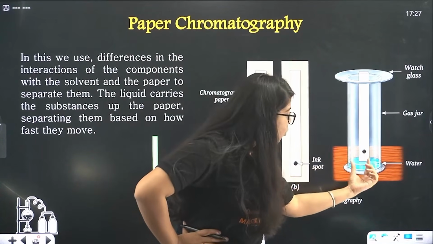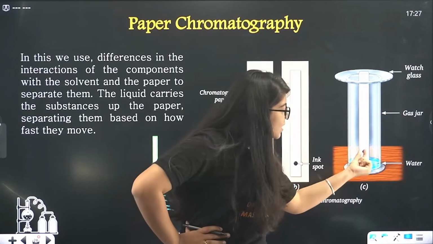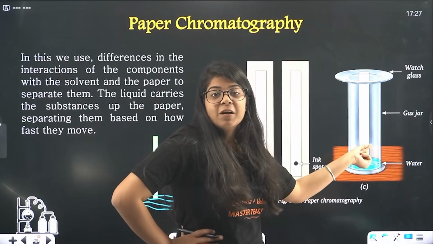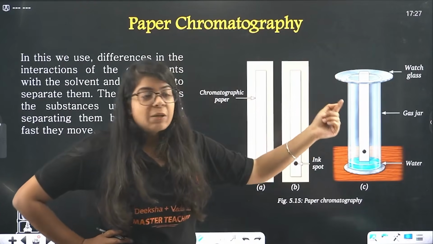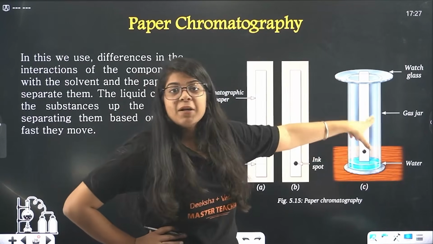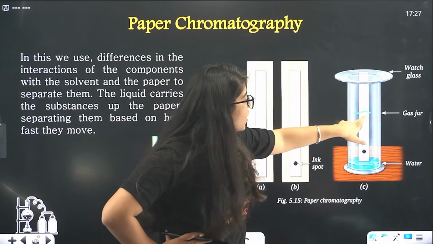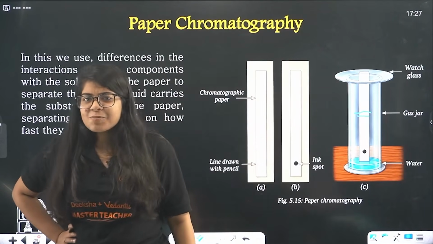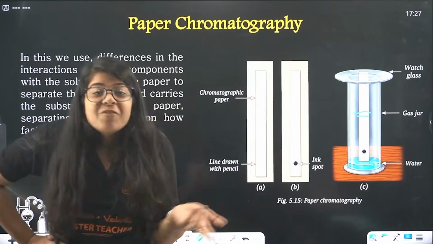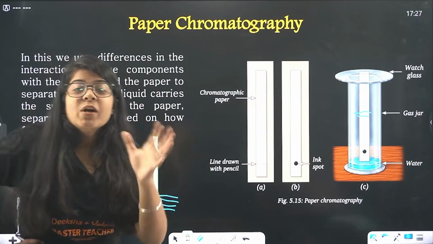The water will keep on rising, and first you will see it is very dark here, then it will become light, then it will become lighter. At some point you see that you used a black pen, but you can see up till here you will see blue marks. So that means your black pen is made up of blue ink. It's made up of a mixture of things, right? Blue is one of them.